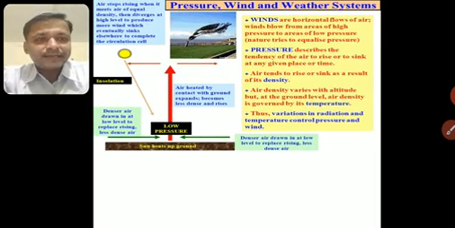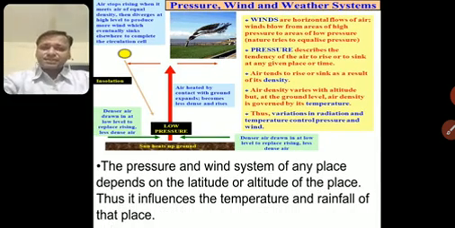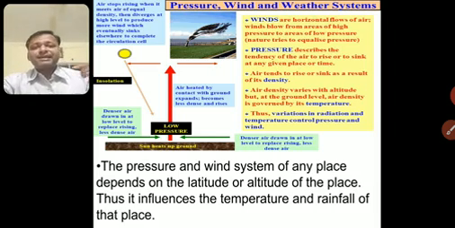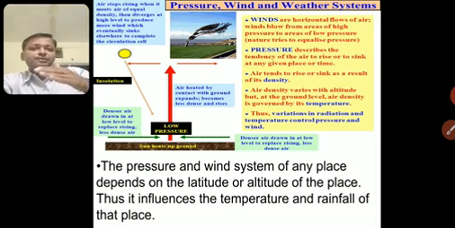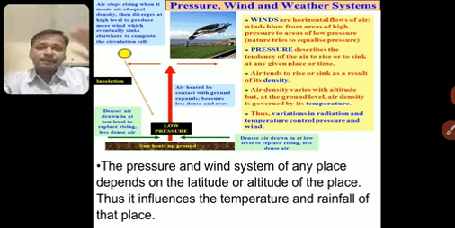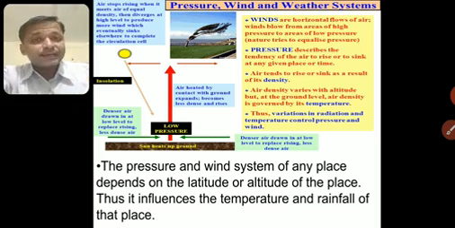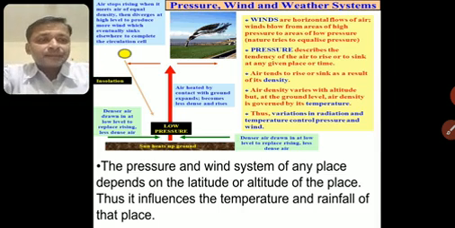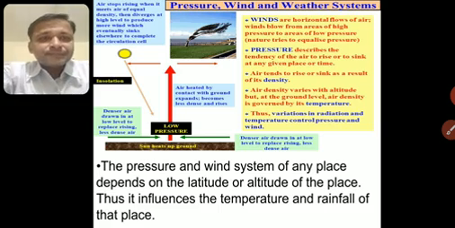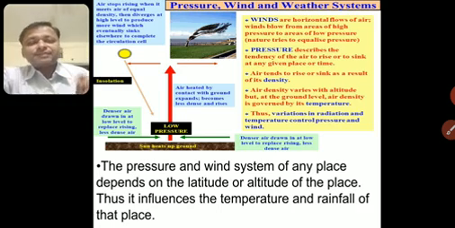Okay, now going ahead, the pressure and wind system of any place depends on the latitude or altitude. Because as latitudes go away from the equator, the temperature will be cooler, the density will be more, and atmospheric pressure will be more, and altitude also, you know. Thus it influences the temperature and rainfall of that place.